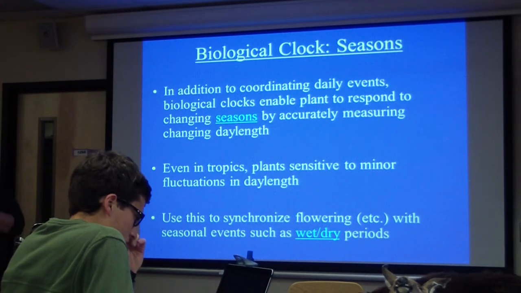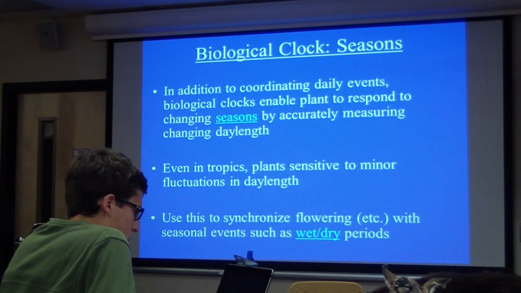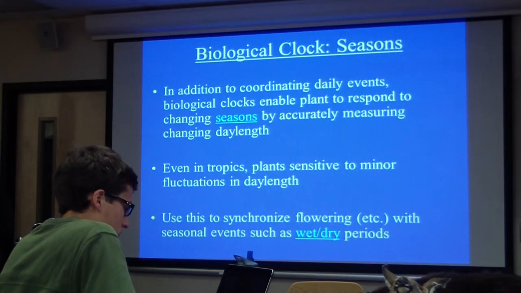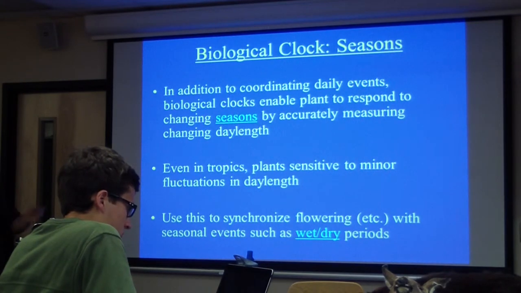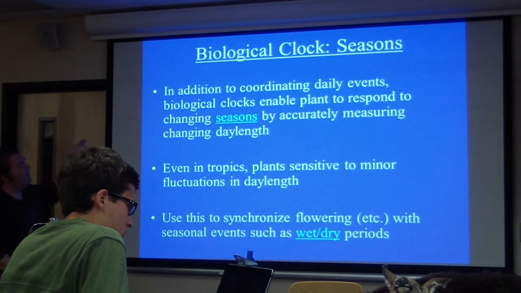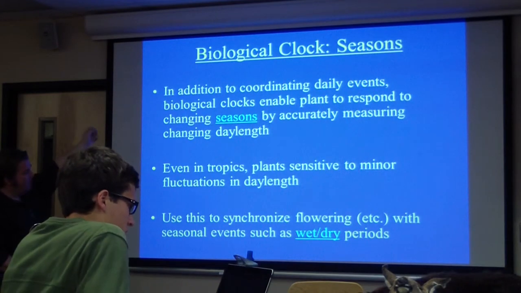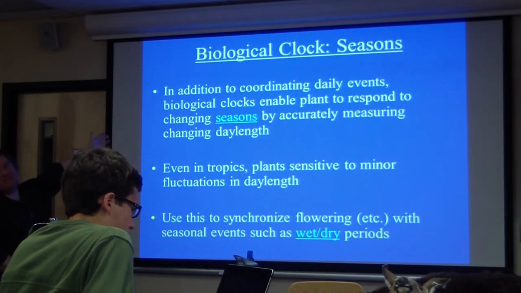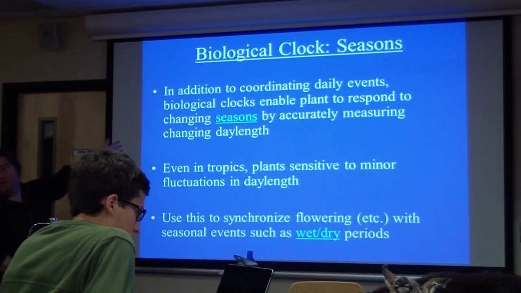And the key there is not only does the temperature get cooler as we go from summer into fall, but the days get shorter. Plants are really good at measuring daylight, right? You can imagine that. And so, in addition to coordinating daily events, biological clocks are enabling plants to respond to changing seasons by accurately measuring changing day length. Plants are measuring day length. How many hours of sunlight are there today? Because that gives me some information as to the season.